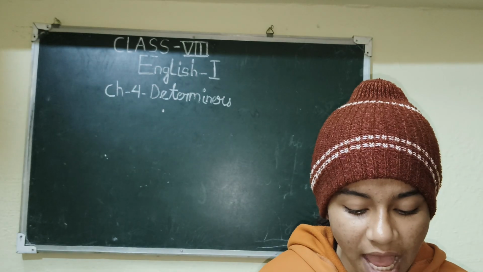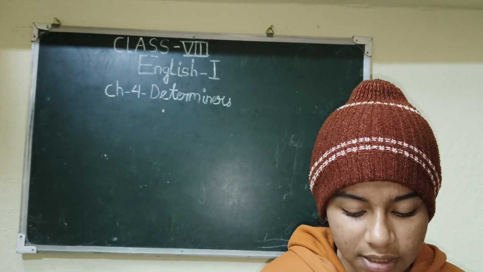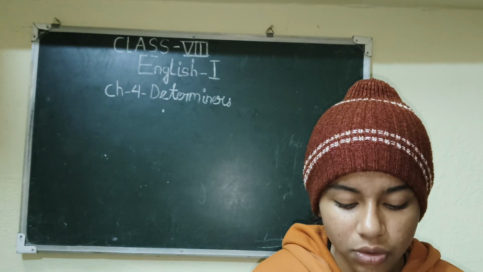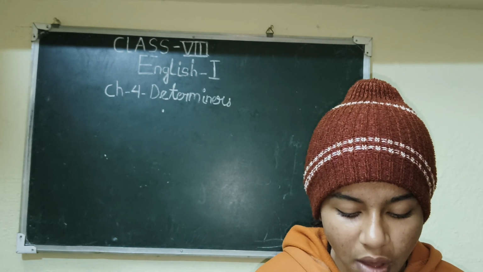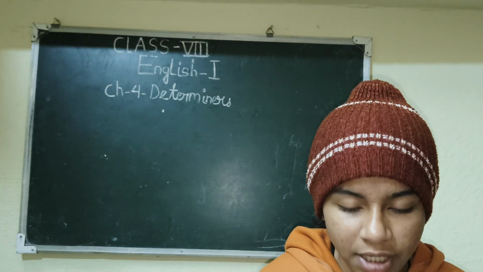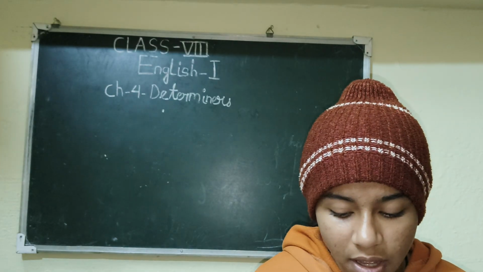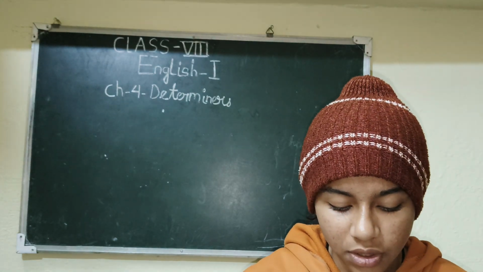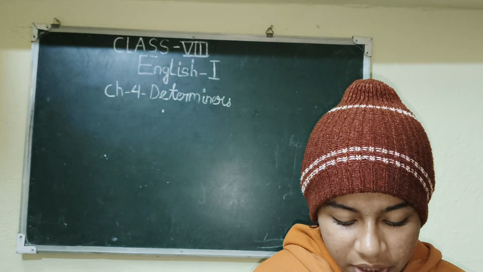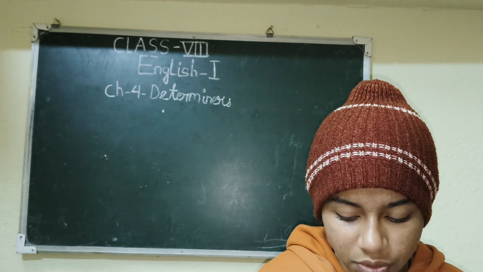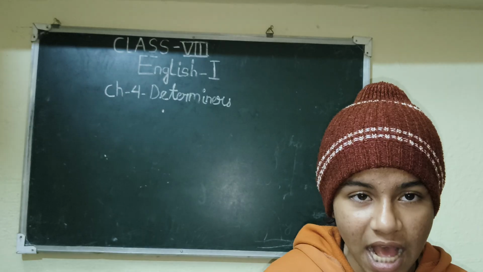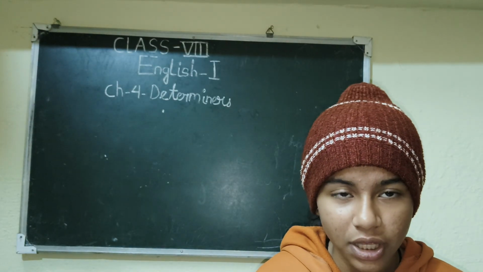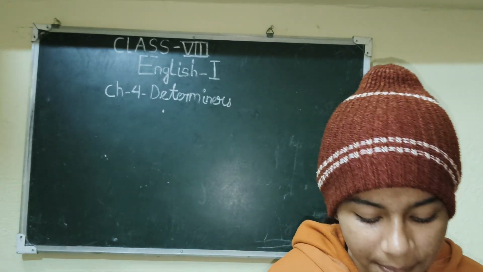The ninth one: dash students have volunteered for this assignment. You have to ask the question, why have students volunteered? The answer is for the assignment, so that's why we will use why. Then dash permission is required for joining the excursion. We will ask about whose permission is required for joining the excursion, talking about whom we will ask.